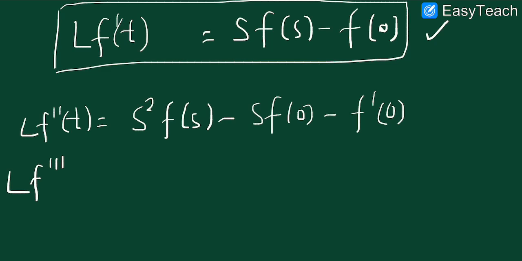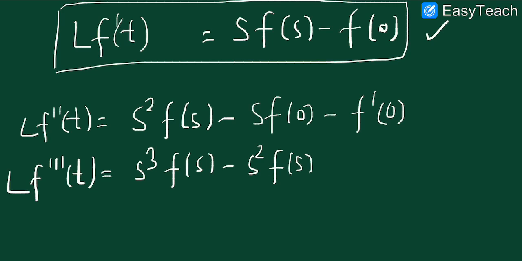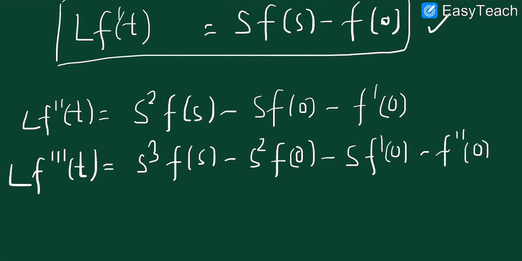Similarly, if we are interested in finding the Laplace of the third derivative, we can rewrite it as s cube F(s) minus s square f(0) minus s f dash 0 minus f double dash 0. Hope this is clear, that if we are taking the third derivative, then we have to write the double derivative in the last term and the value of this double derivative at t equals 0. Hope this is clear to you.